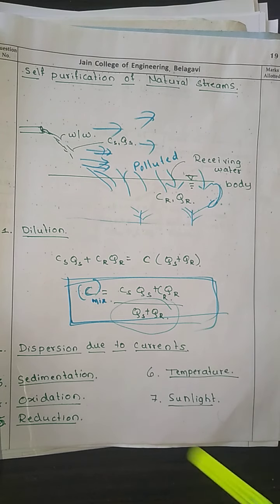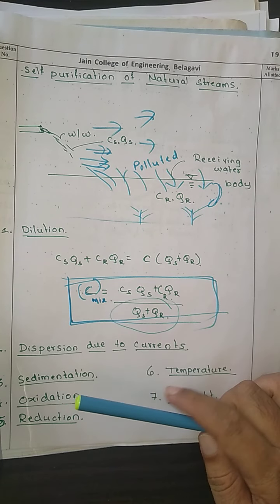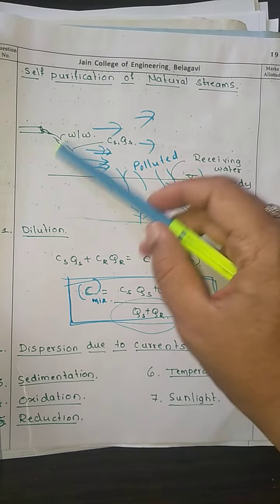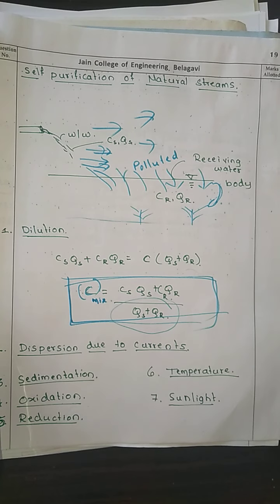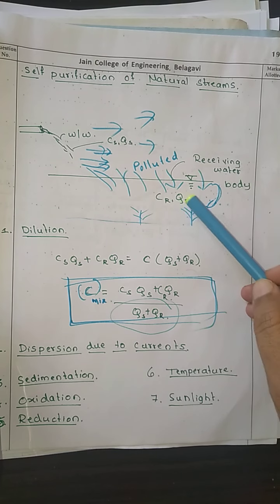Next is oxidation, right? The organic matter which is present in the wastewater is going to get oxidized. When we dispose the wastewater, it has some amount of organic particles also, which are going to get decomposed, and it is going to utilize the dissolved oxygen which is present in the natural water.